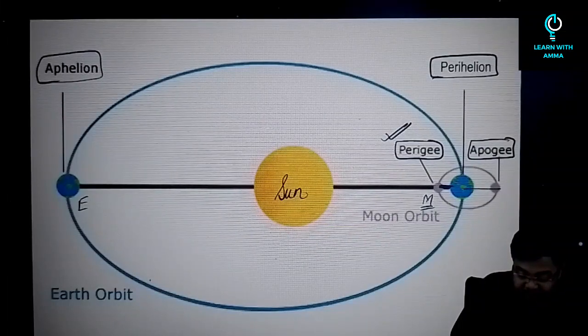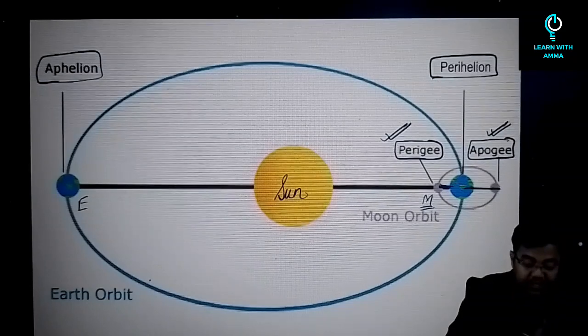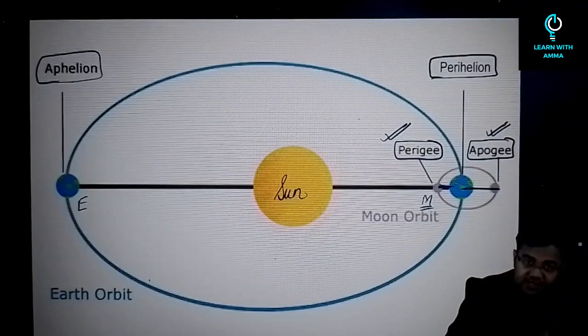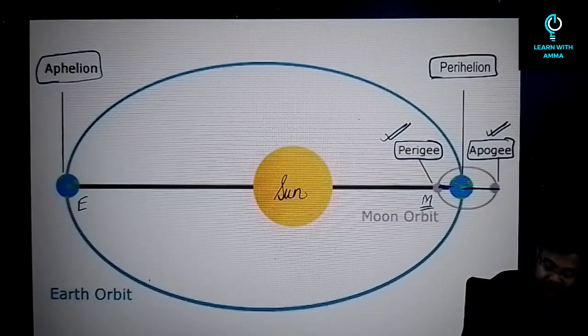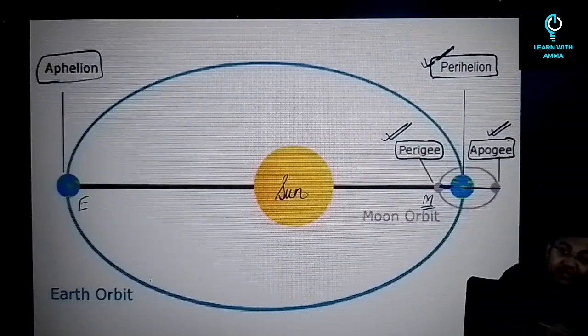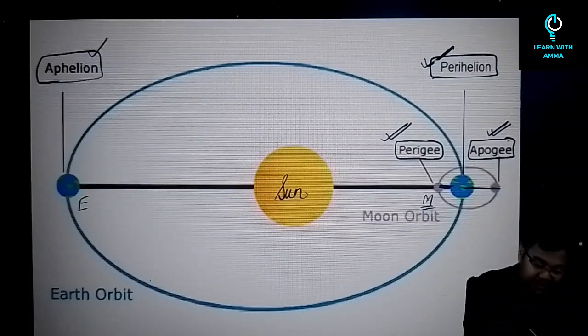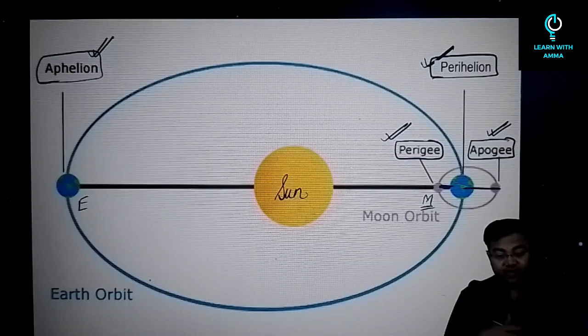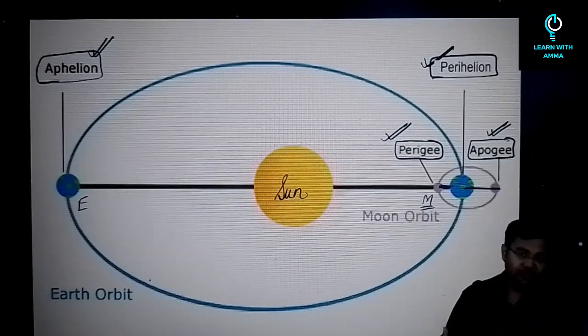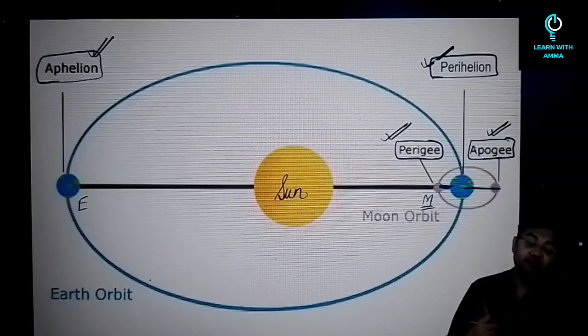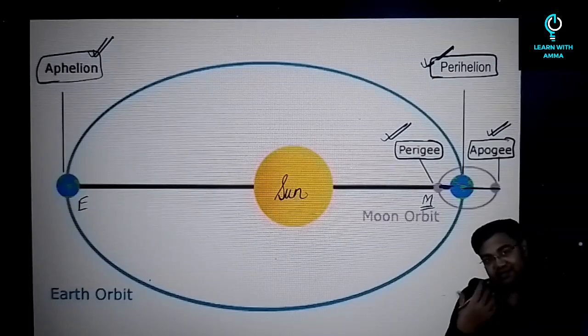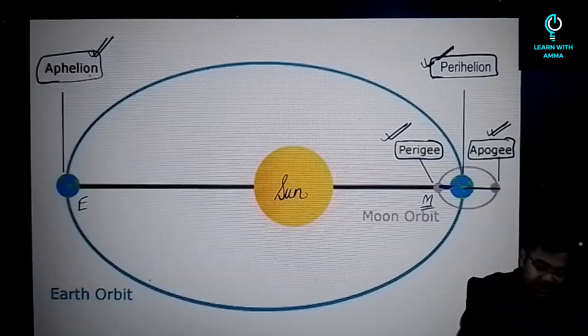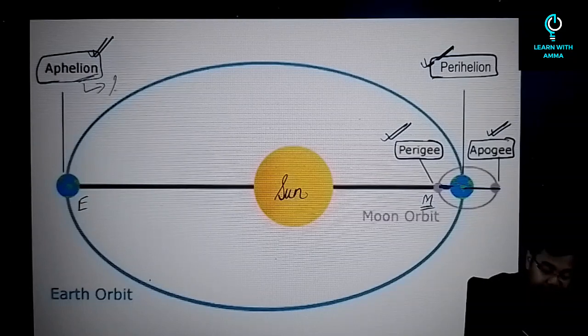And when it goes farthest away from the earth, it is called the apogee. Similarly, in case of the sun, when you are nearest to the sun, it is called perihelion, and when you are farthest away from the sun, it is called aphelion. So whenever you see peri, it's always the smallest distance, and whenever you see ap, it's always the biggest distance.